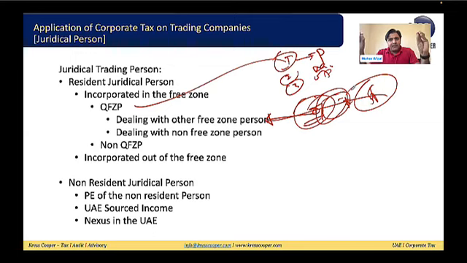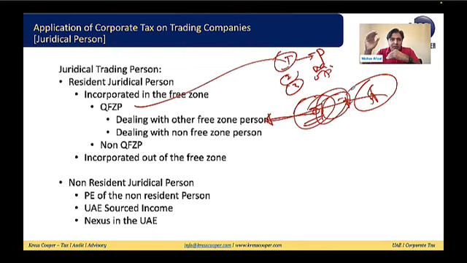Now, the treatment of a non-qualifying free zone person. If anyone is not meeting the conditions out of the 6 conditions, even if the business is registered within the free zone, there are six conditions. If you are not meeting any one of them, you will be converted into a non-qualifying free zone person, and you will not be able to take the benefits in the current tax period and the next 4 tax periods.